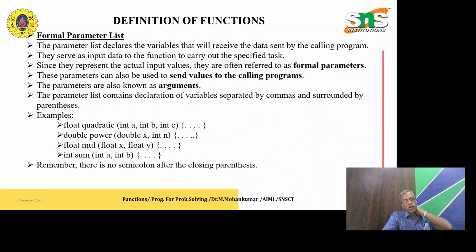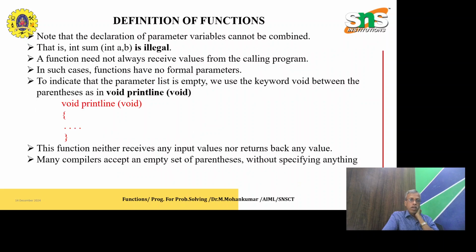Formal parameter list. The parameter list declares the variables. Note that the declaration of parameter variables cannot be combined. That is, int a, b is illegal. But in the early days, what we will use is like this: int a, int b.